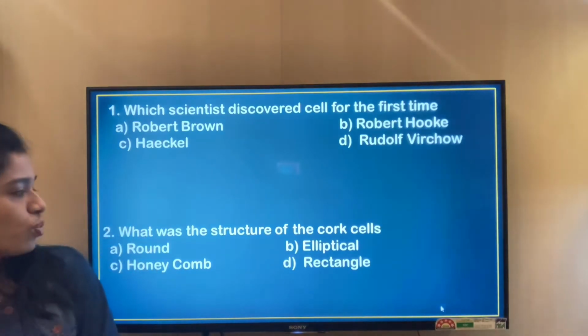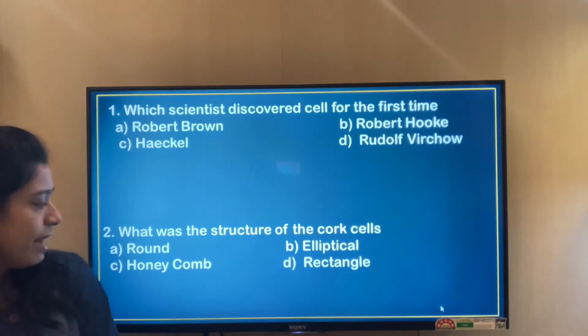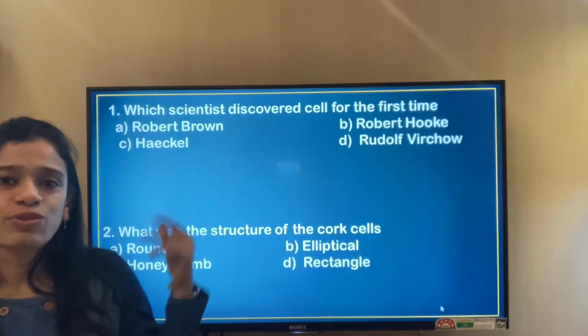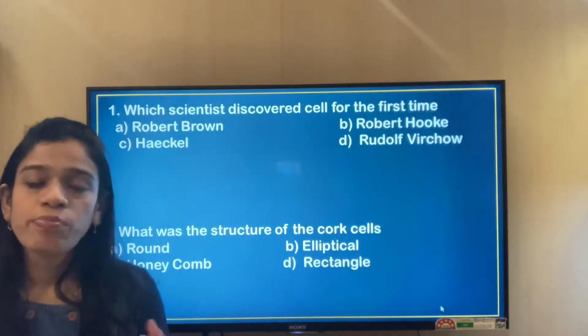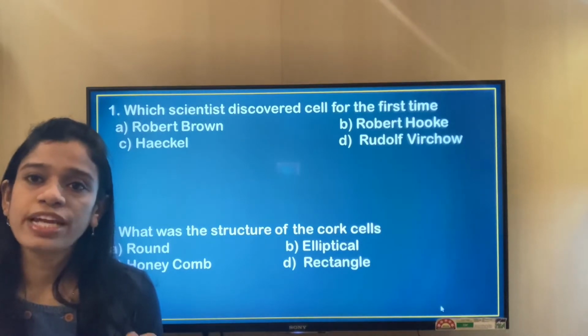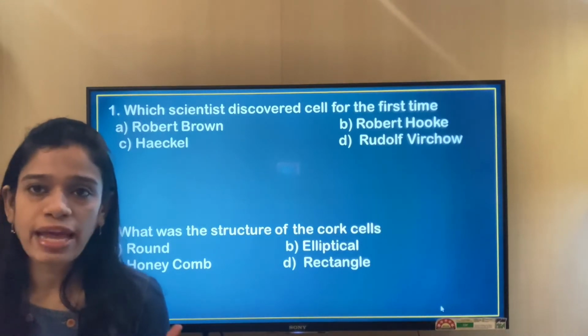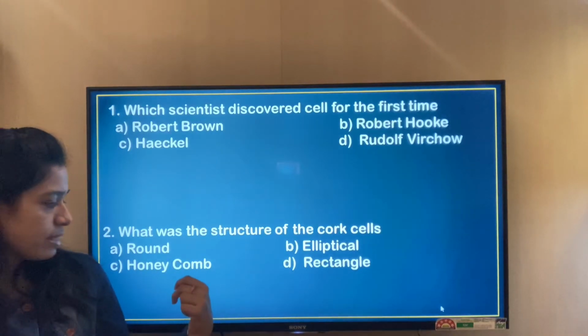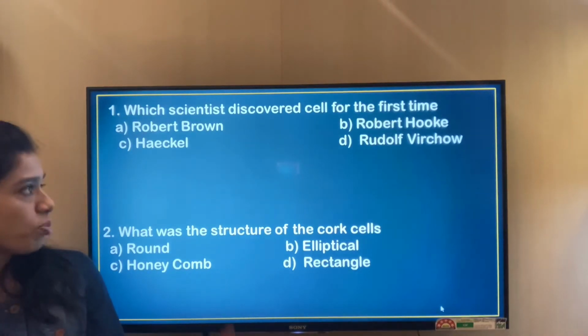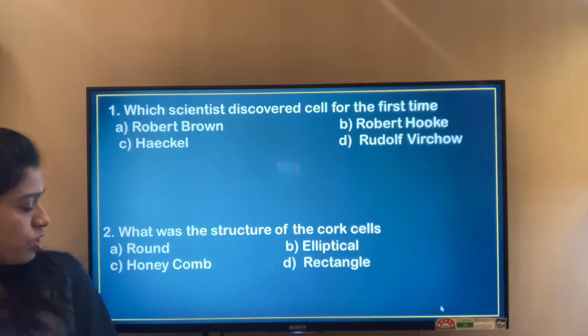The second question: what was the structure of the cork cell like? This answer I've already told you here. So it was more of a honeycomb-like structure. Because it was a honeycomb-like structure, he saw it as compartments and he named them as cells. It was round, no. Elliptical, no. It is honeycomb. So basically it is option B for the first one and option C for the second one.